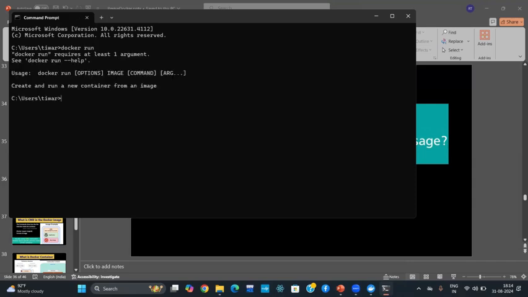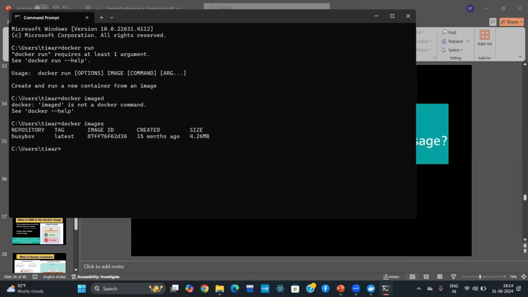Okay, I have to firstly install the image. Just give me a second. Docker run. Firstly, I think some images are present on my device. That is the wrong command. Okay, some busybox is there. So if I write Docker run busybox.